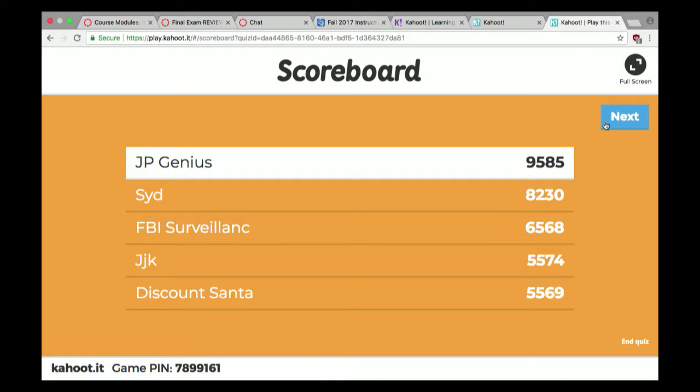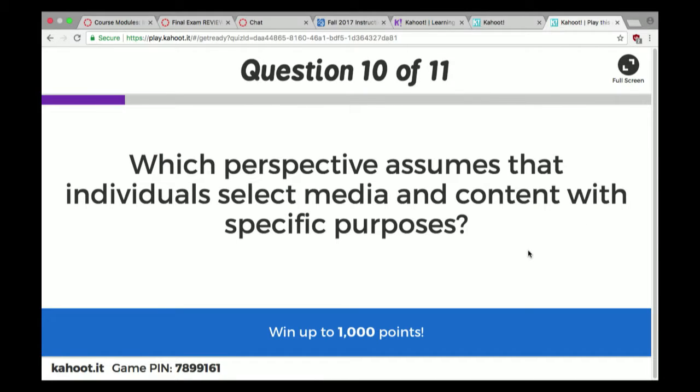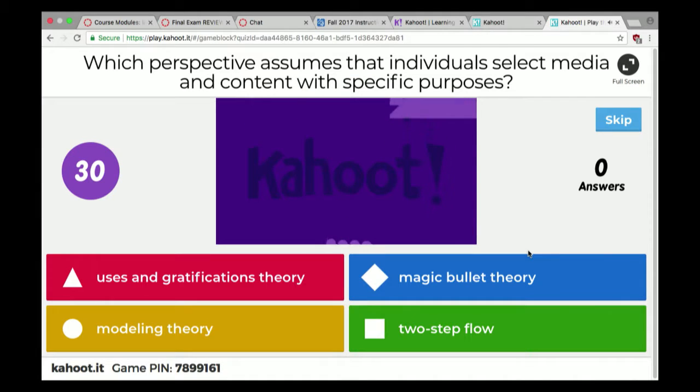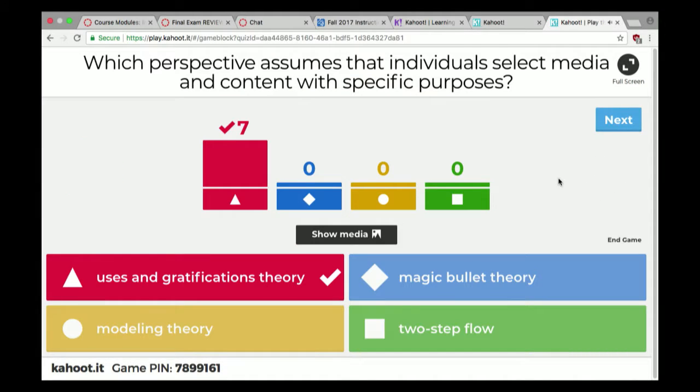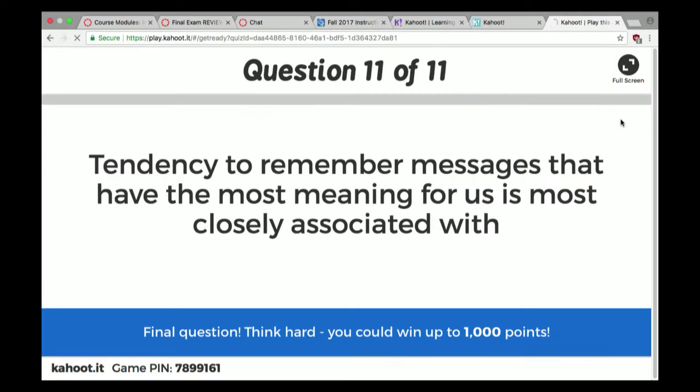All right, next up. Which perspective assumes that individuals select media and content with specific purposes? That's right, everybody got this one right. Uses and gratifications theory. So it's the theory which puts the audience in the driver's seat as far as media goes, which is very popular among people.